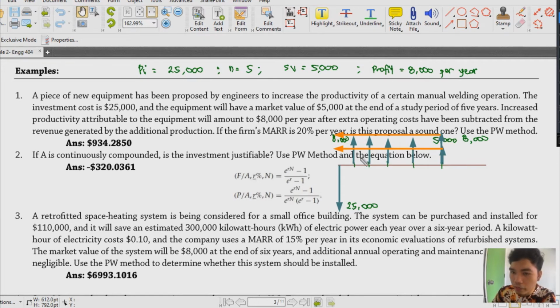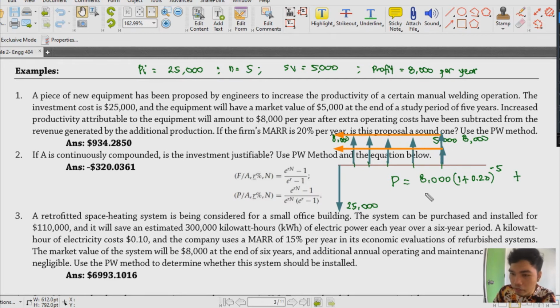So, the present value would be equal to yung salvage value using our compound interest lang naman. So, that's 8,000 and then 1 plus our interest or the firm's MARR is 20%. So, we'll be using that 0.20 raised to negative 5. Okay? And then we add the annuities na paproduce natin.